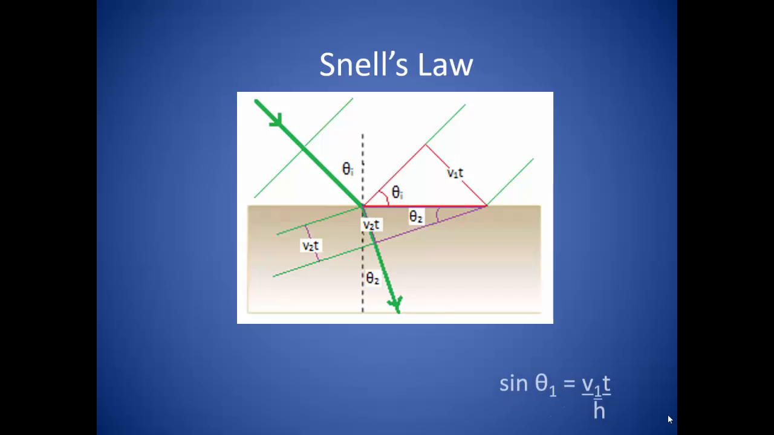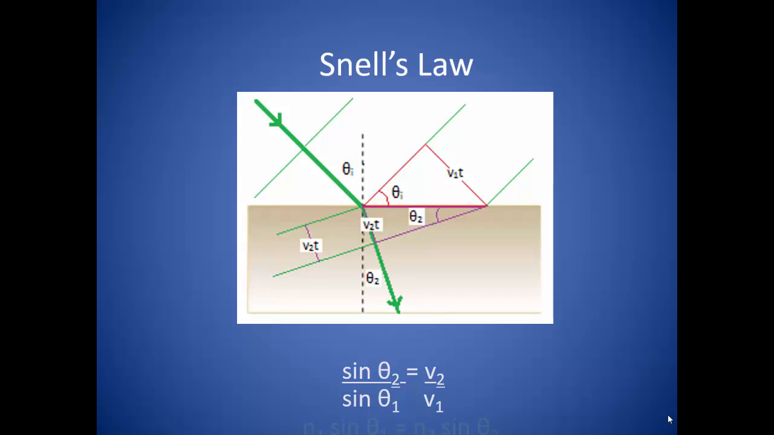For the wavefront traveling through the first medium, we can say that the sine of the incidence angle is equal to the velocity times the time divided by the hypotenuse of that triangle. In turn, we can say the same for the wavefront in the second medium, that the sine of the refraction angle is equal to the slowed velocity times the time divided by the hypotenuse. When drawn like this, the two triangles share a hypotenuse. So the ratio of the sines of the incidence and refracted angle are equal to the ratio of the two velocities.